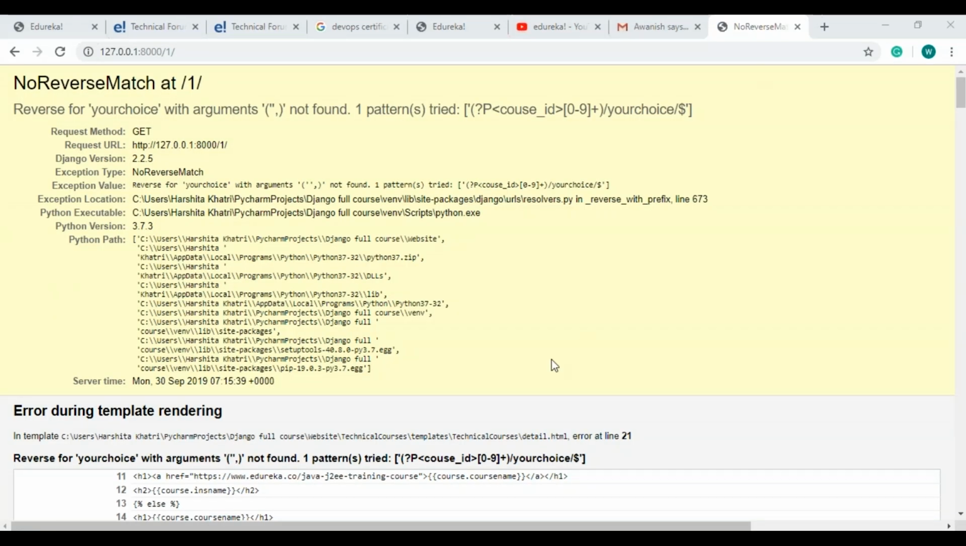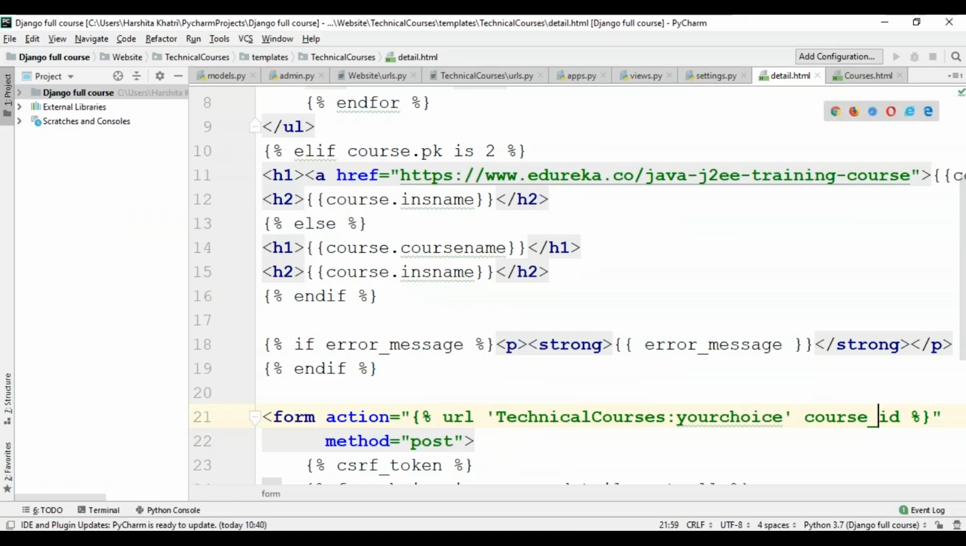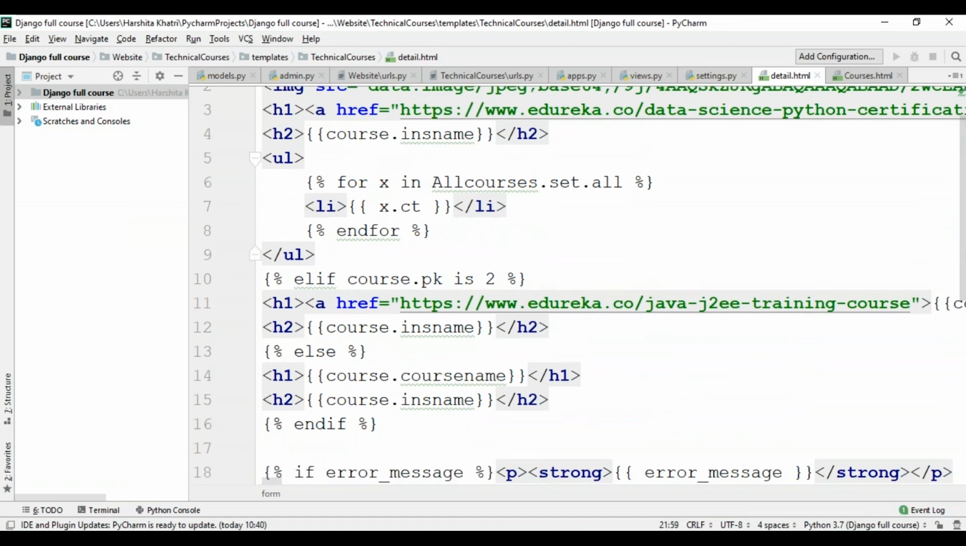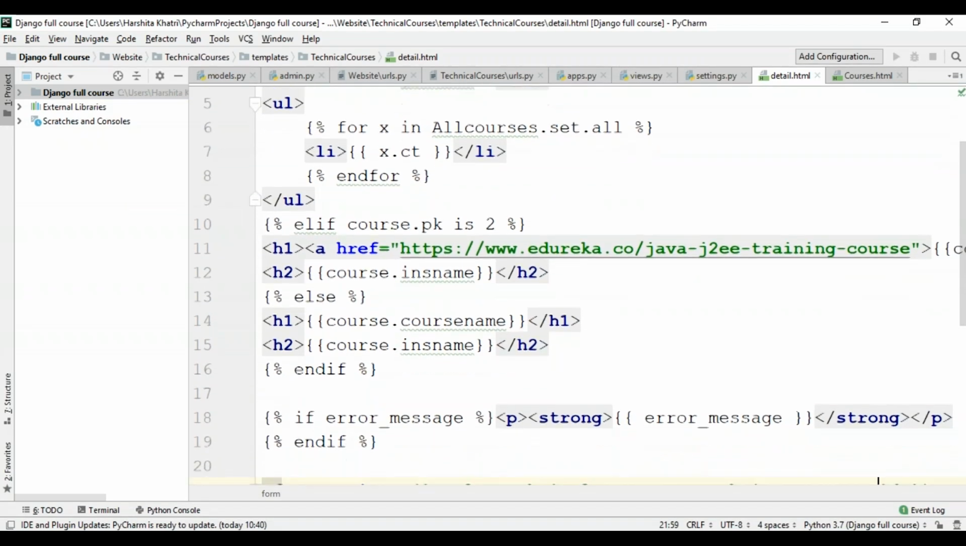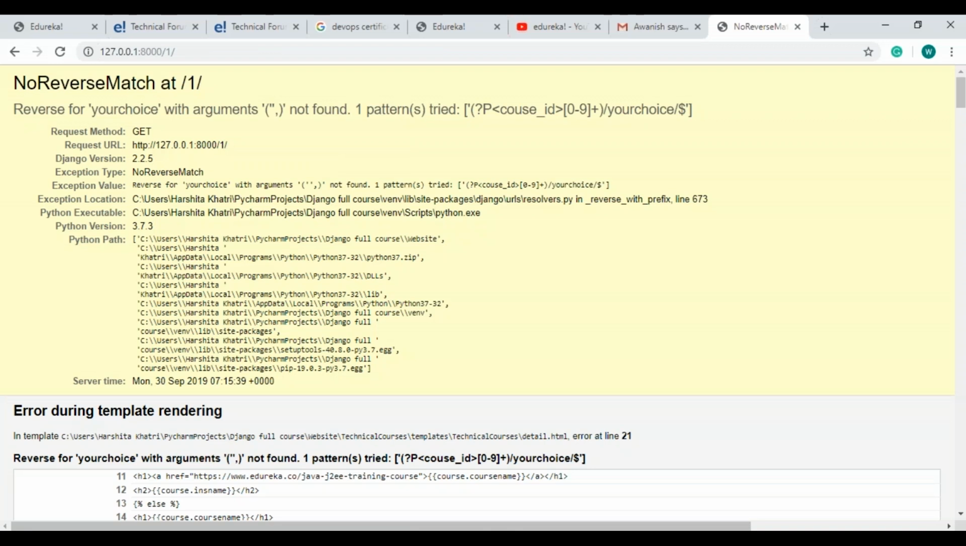So looks like we've encountered some error. So let me just get back to my details page. And over here, I'll just cross-check what I've done. So it's a link error, so I just have to go to the link and check what mistake I've done over here. Okay, so that's URL, technical courses, your choice. Oh, here it is. Instead of typing course.id, I've typed course_id. So I'll just say course.id, save this. I'll get back to my development server and I'll rerun this.